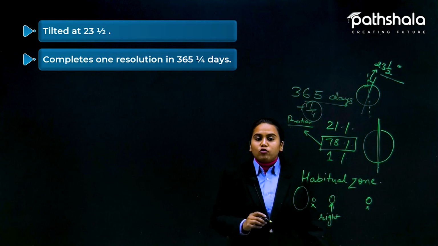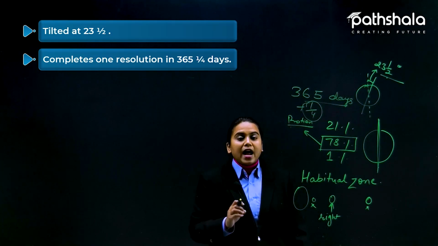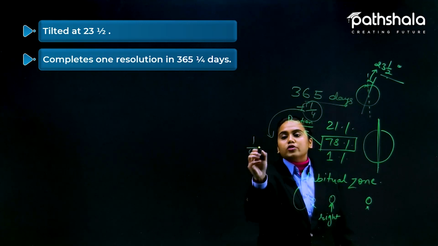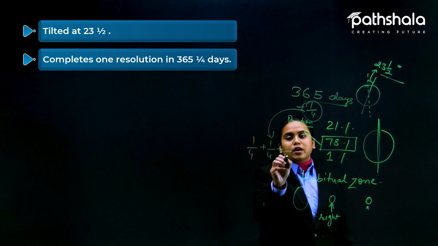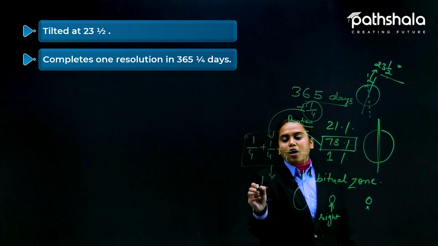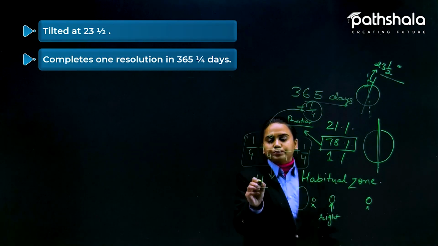And that quarter cannot be counted as a single day itself, so we combine all the quarter parts of all four years.